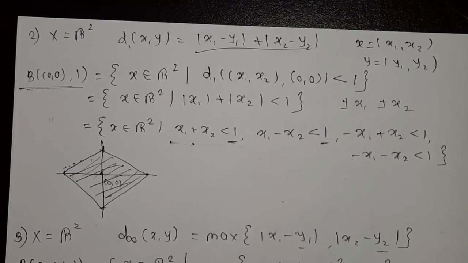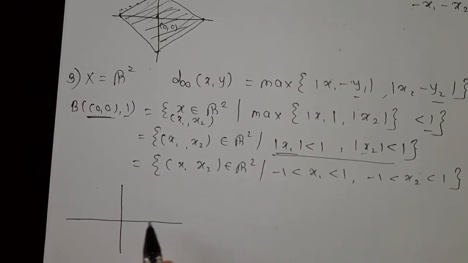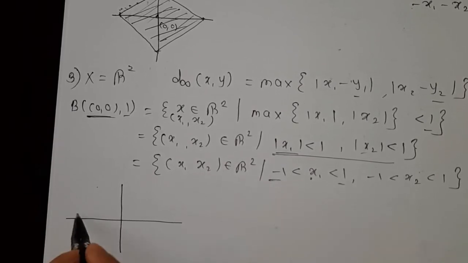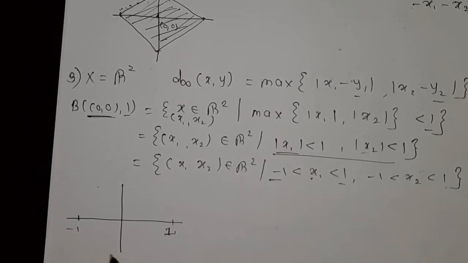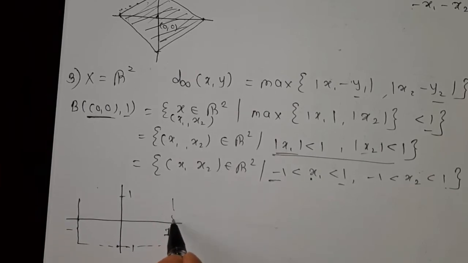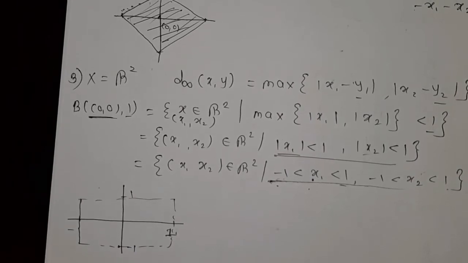Now if I want to draw, see here, x1 is between -1 and 1, and your x2 is between -1 and 1. So here if I draw, I will get a square. So these are some examples of open balls.